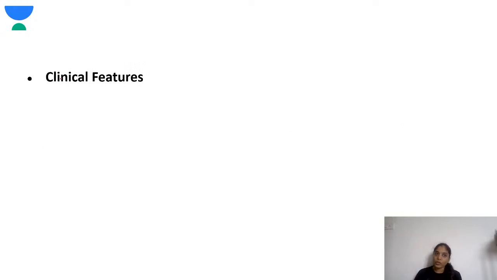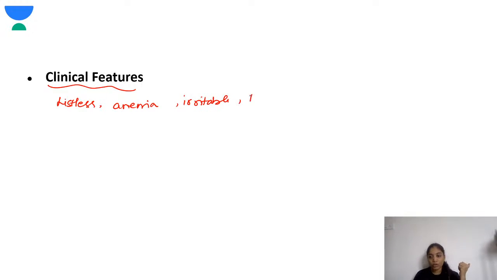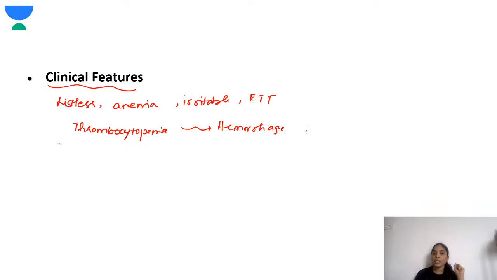Fine. So what are the clinical features? You all know the clinical features include that they are listless, they have anemia, they are irritable, failure to thrive. These children can have hemorrhage because these are associated with thrombocytopenia. So thrombocytopenia with anemia, you should always think about megaloblastic anemia. A few neurological symptoms like seizures can be there. They can have tremors. So these are the clinical features you need to know.